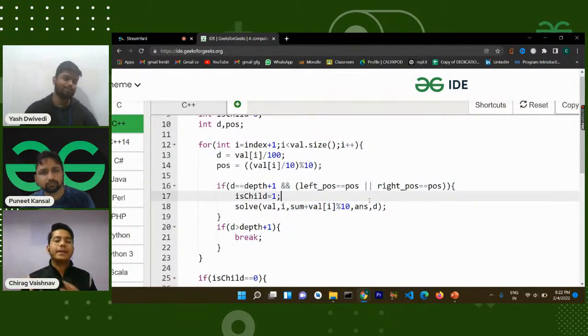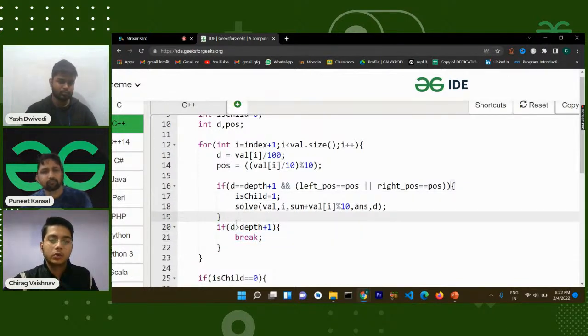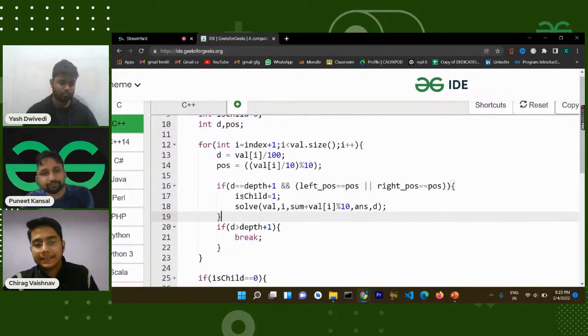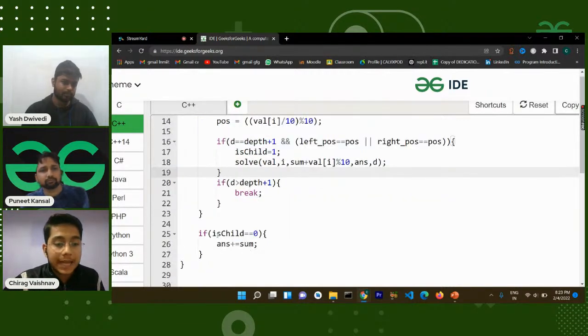So in this manner you will find, and this is the breaking condition, that if it is greater than the depth plus 1, so you don't have to go further, the tree is empty. And after iterating the whole thing, there might be some conditions where it will not match or it will end. What that will signify is simply that it's a leaf node. So in the case of a leaf node, your child will be 0.